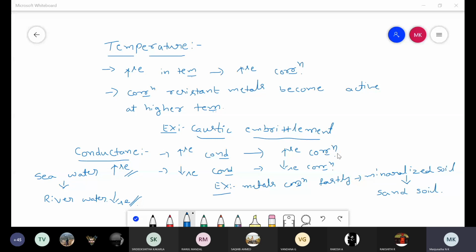Any doubt in these factors affecting rate of corrosion, you can ask now. Any doubt in the factors affecting rate of corrosion? No, sir. It's clear. Is it clear for you?